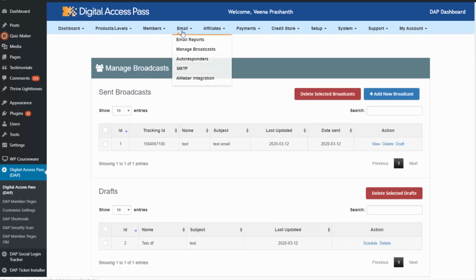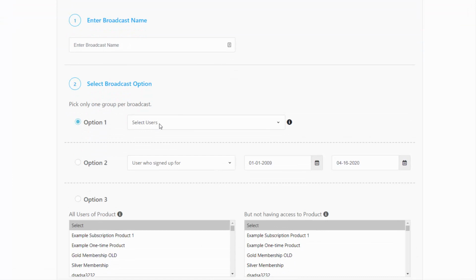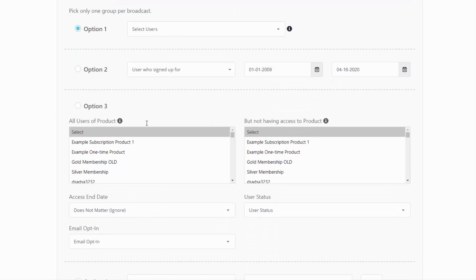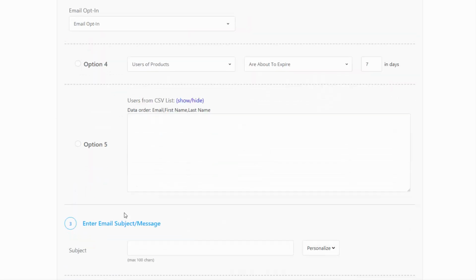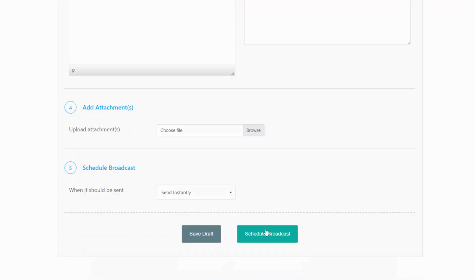And DAP also comes with the built-in email autoresponder, email broadcast. So what that means is if you want to send out mass emails to your users, if you want to send follow-up emails, if you want to set an email drip sequence for your follow-up emails, you can do that using just DAP. You won't even need an external email platform, especially when you're starting out and you're looking to save cost wherever you can. You can just use DAP, and as your site starts to grow, as your membership site starts to grow, you can always connect DAP to an external platform, especially if you're looking for advanced segmentation, tracking, and advanced email marketing features.